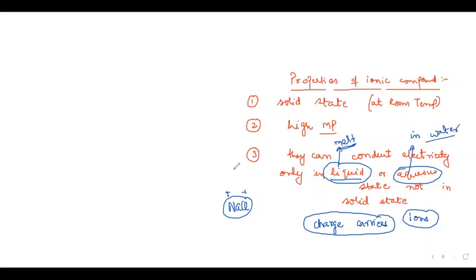If you melt NaCl, the ions will become free. Their forces will be broken up. Now they are free, they can act as charge carriers and electricity will be passed. And as well in the aqueous state, ions become free.